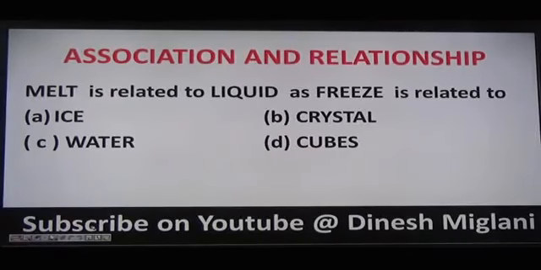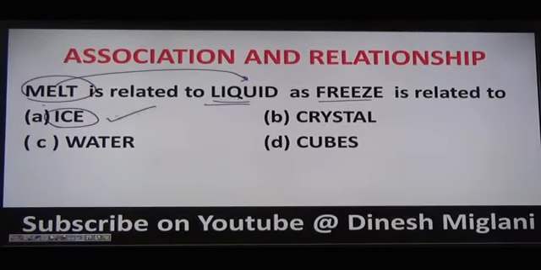Next is association and association. Melt is related to liquid, meaning something melts into liquid, right? Freeze. What freezes? If you have something with you and you melt it, it converts into liquid, right? Freeze. So I know that ice freezes. After melting, what forms is liquid, and we know that after freezing it becomes ice. Hence I can say the answer to my question is A.